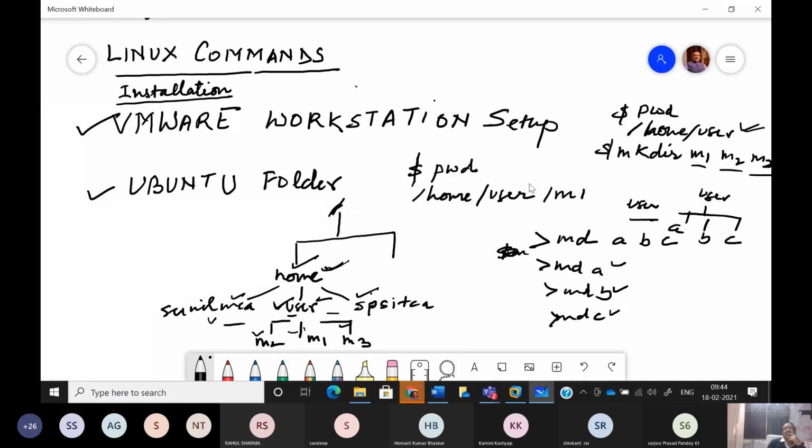So my working area starts where I am by default placed. So I am placed by default in user. So I am supposed to work from user onwards only. Okay, but it doesn't mean that I cannot come to home, I cannot come to root. You are allowed to come to home, you are allowed to come to root. Similarly, anybody who is logged into the system, say if I am working on a multi-user machine and I am logged in as SPS ITCA, and my home directory where I am by default placed is /home/SPS ITCA. अगर ये मेरी home directory है, so by default I'll be placed here. And I'm getting $, and when I check PWD, I'm getting my home directory.